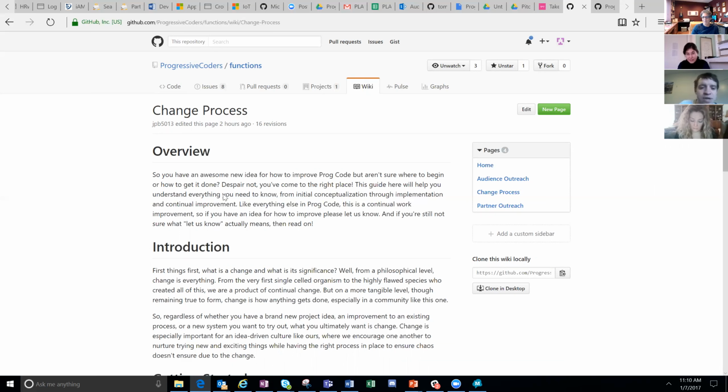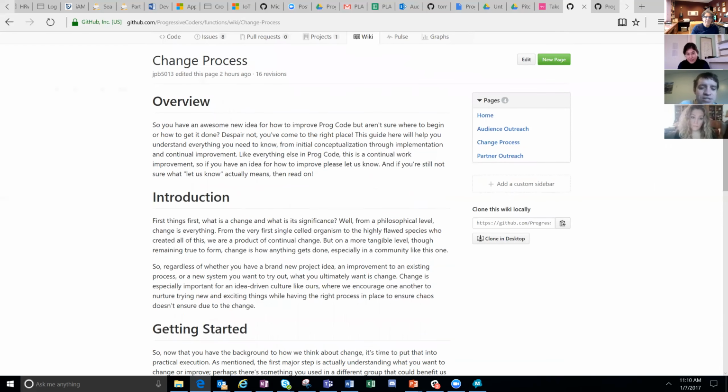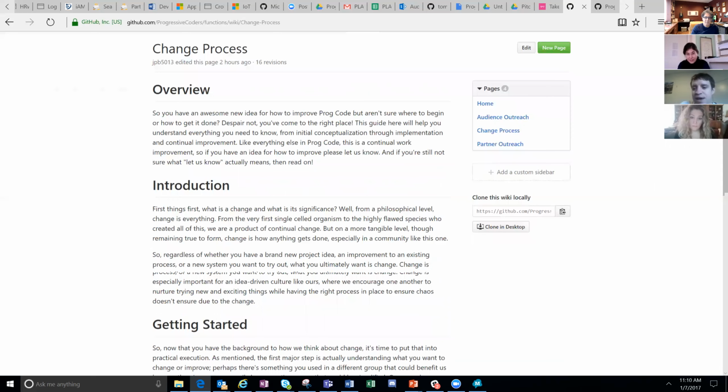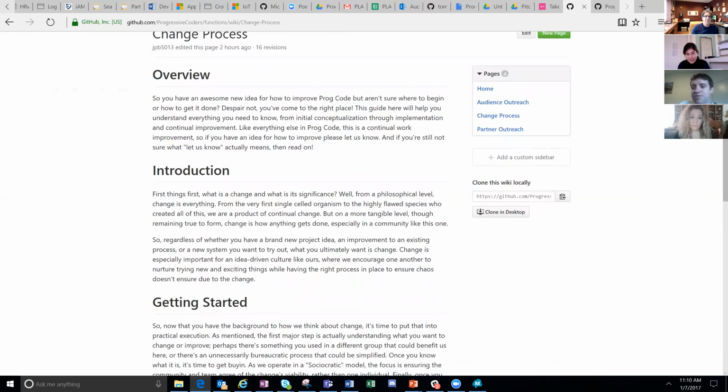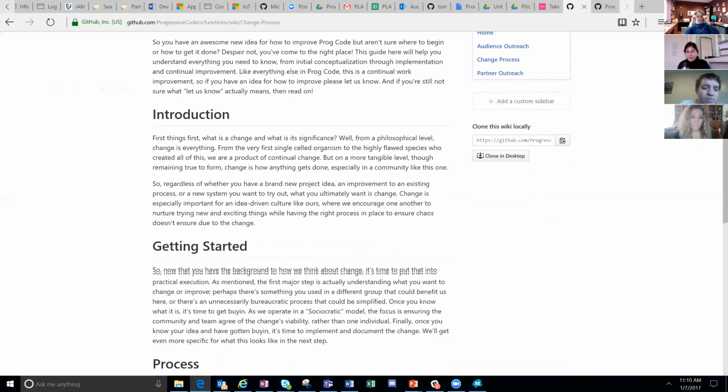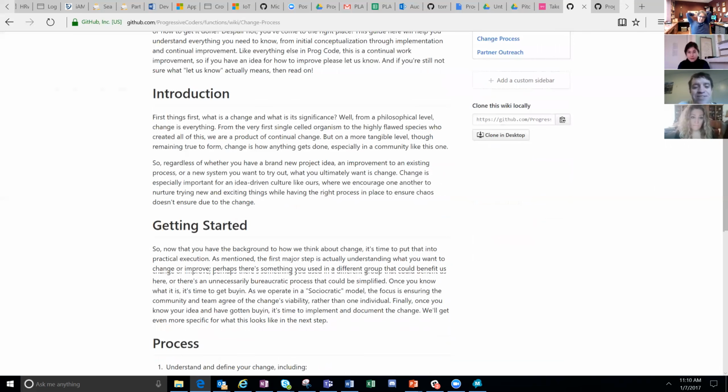So I put together an overview of what this is and the introduction for how changes are made and what it changes. Basically, it changes anything that impacts the organization. Hey, let's do this new thing. Let's make this work happen. Let's have this do this, whatever. And how people get started. And then what should be a 1, 2, 3, 4, 5 step process is a 1-1.